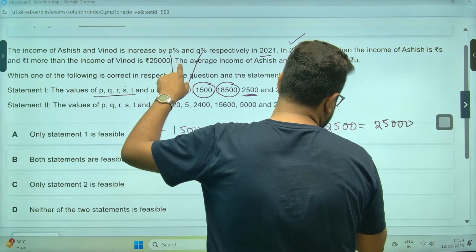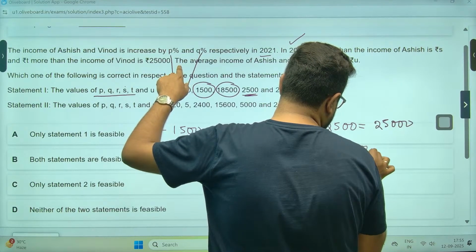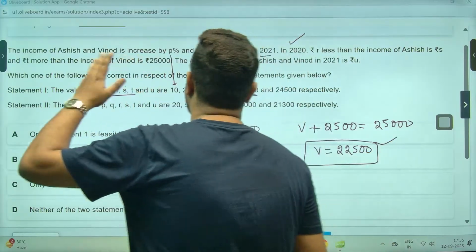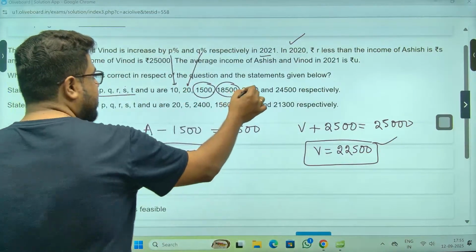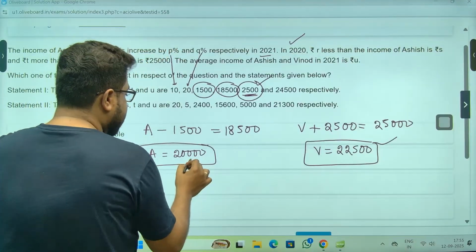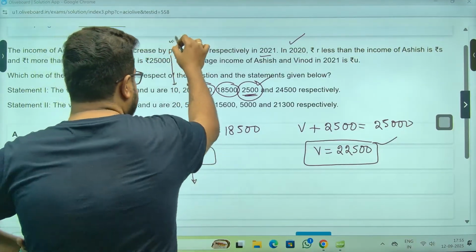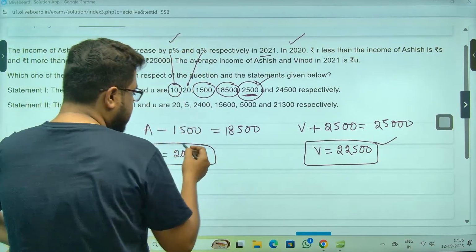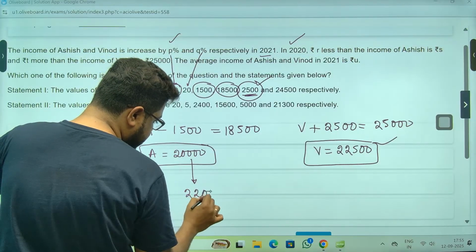So Vinod is 22,500, correct? That much we got. So these values I have taken. Now they are saying their values have increased. P percent is what? 10% in 2021. So this has become 22,000.